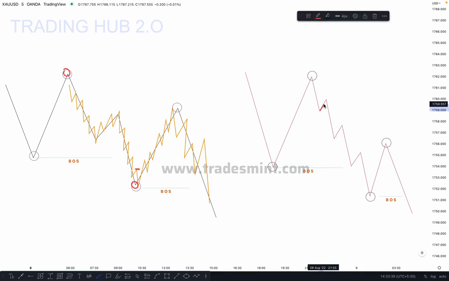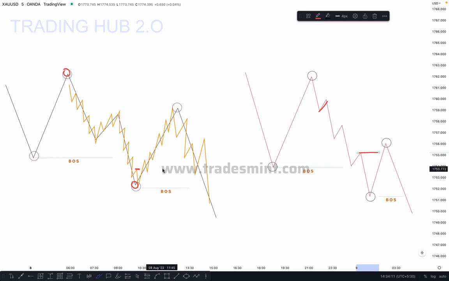Okay, if the market creates a larger structure like this, then the actual inducement is here. This can be your major inducement. If the same thing is here and all this structure is similar, we can mark this as our actual inducement, or you can say a major inducement, right? So this is our major inducement. Once this high is taken out, we can sell and catch the actual main move to the downside or upside.